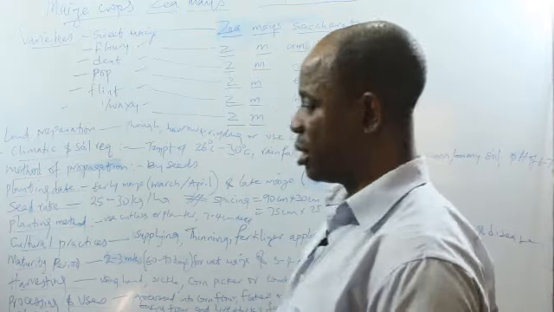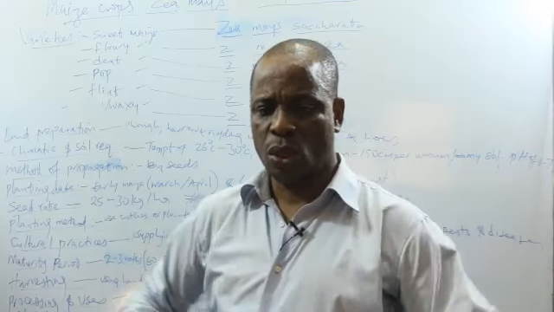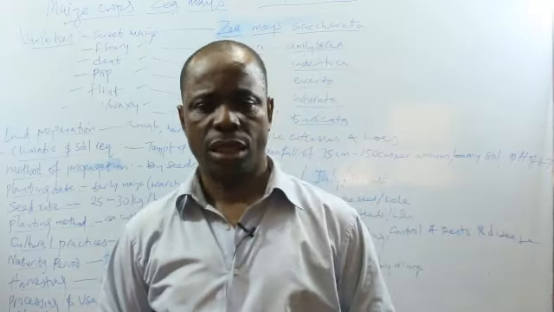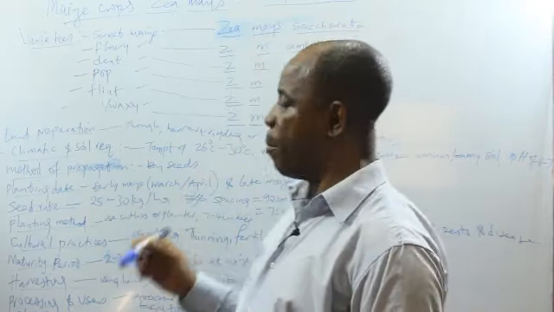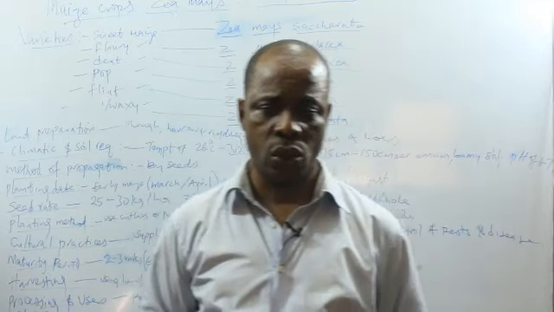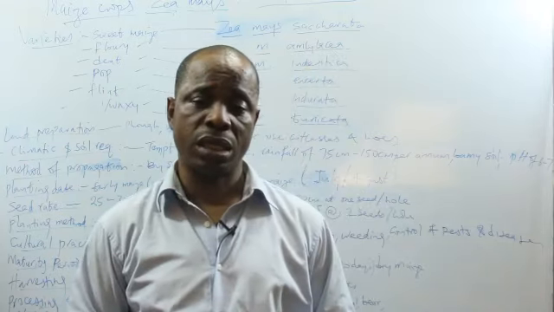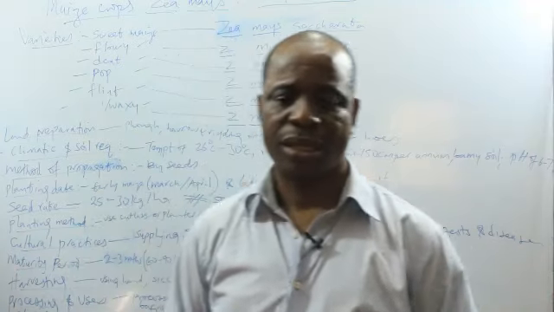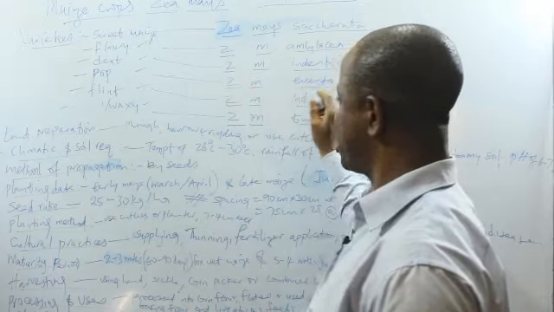Then we have dent maize. Dent means depression, like injury. The body of that maize looks dented. And because of that, we call it Zea maize indentica. Then we have the pulp maize. Pulp maize is what you call the popcorn. Everybody eats it. You buy it around schools. The botanical name of popcorn or pulp maize is Zea maize evata.